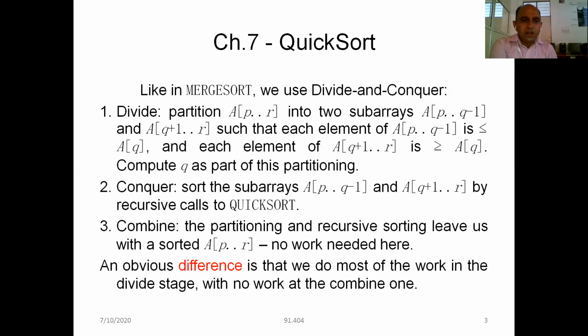In the conquer part, we sort the two subarrays by calling quicksort recursively, and in the third part we combine the solutions of the problem provided by the conquer step. Let's leave this step because it is not required. Why is it not required? Let's study.